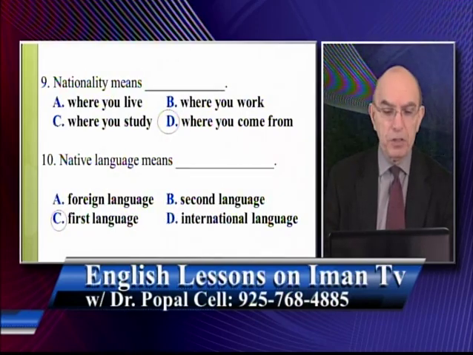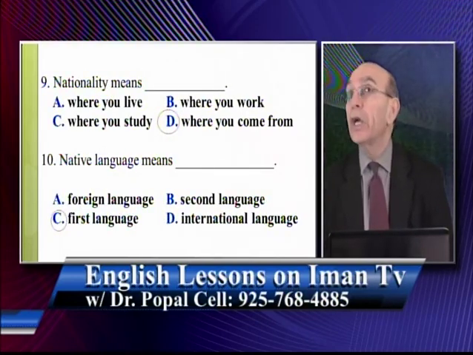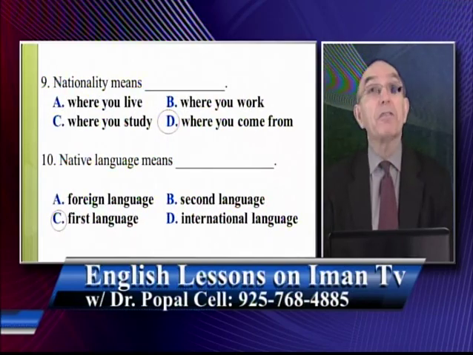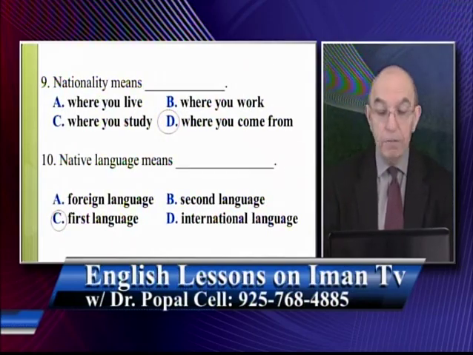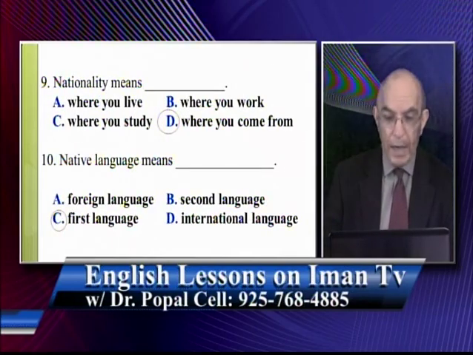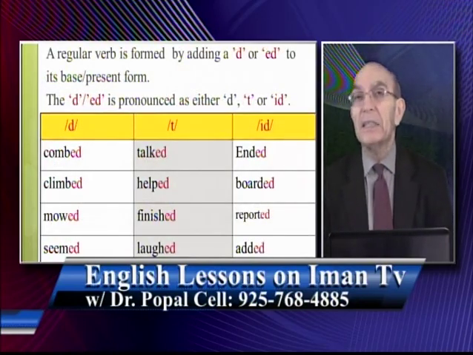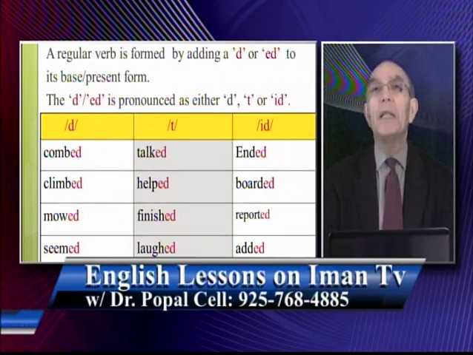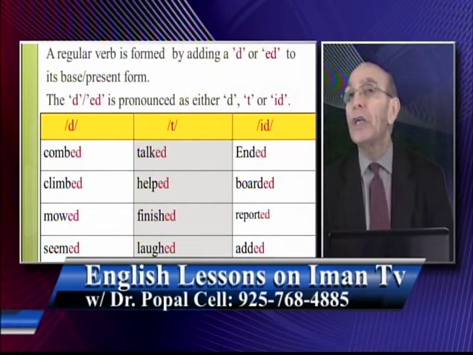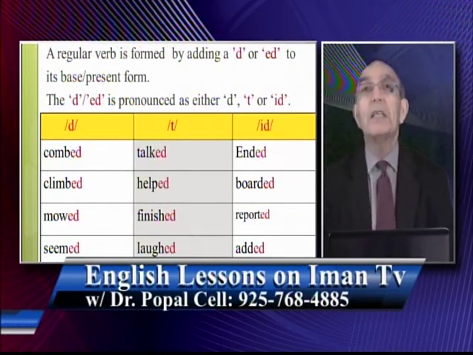So the correct completion for nationality means where you come from. Native language means first language. Now, the next section is what we have been practicing, and that is the irregular form of verbs and the regular form.